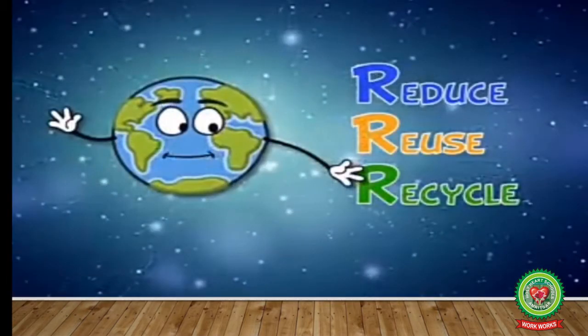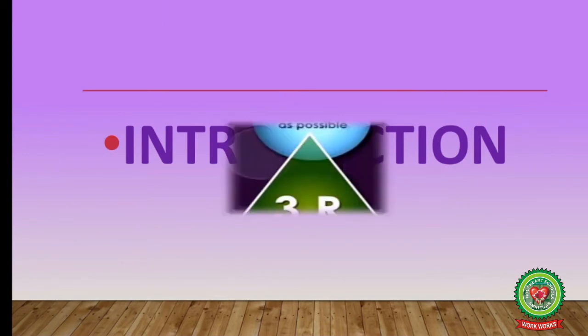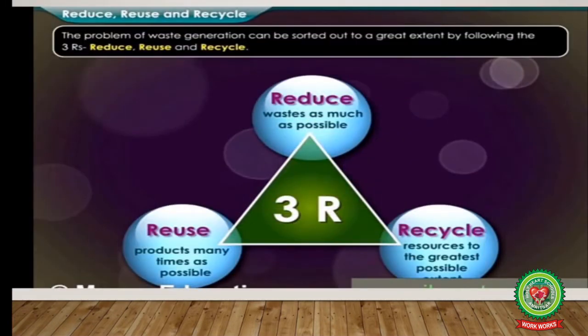Now let us proceed with our main topic, that is 3 R's, reduce, reuse and recycle. These days a lot of waste is generated which is becoming a major environmental issue. The problem of waste generation can be sorted out to a great extent by following the 3 R's, that is reduce, reuse and recycle. Reduce waste as much as possible, reuse products as many times as possible, recycle resources to the greatest possible extent.